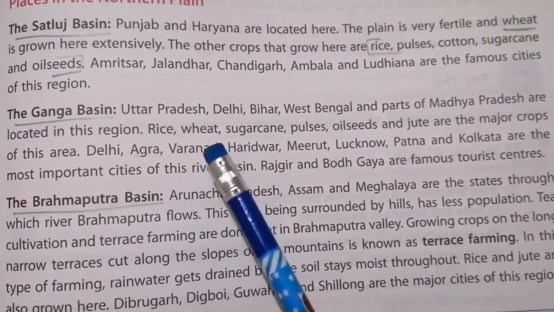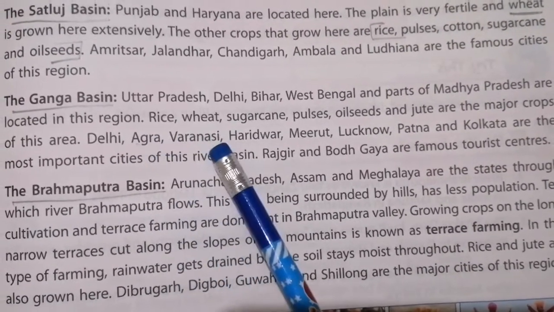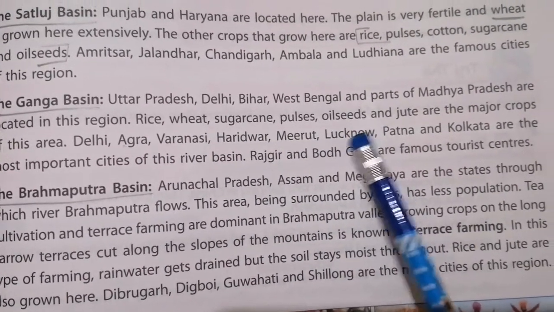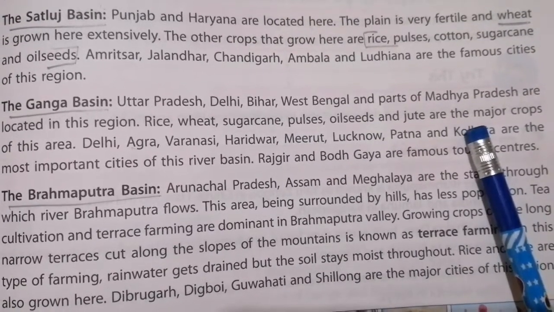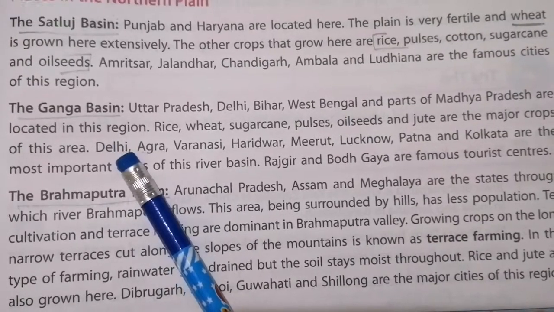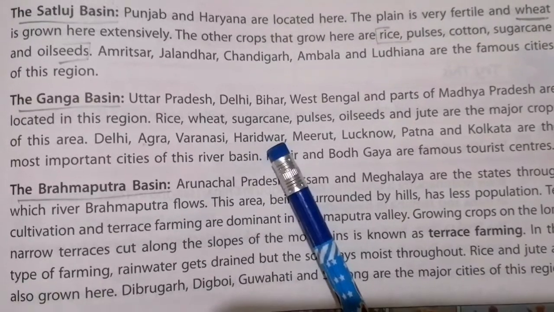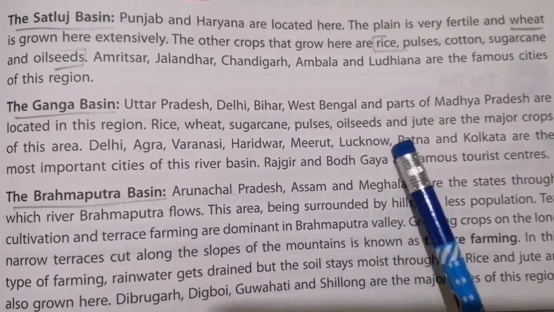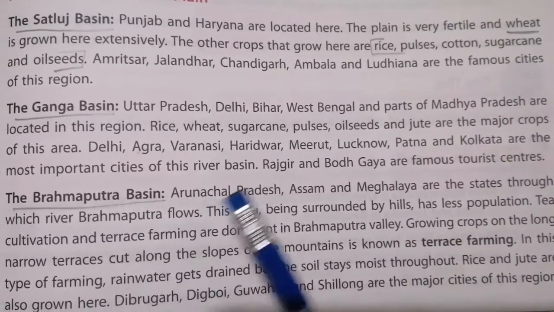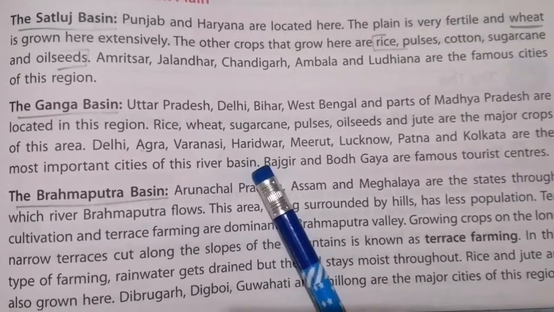Now which are the most important cities? Delhi, Agra, Varanasi, Haridwar, Meerut, Lucknow, Patna and Kolkata. Repeat with me: Delhi, Agra, Varanasi, Haridwar, Meerut, Lucknow, Patna and Kolkata. They are all cities on the river basin.